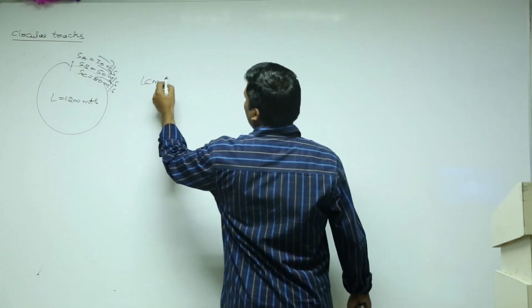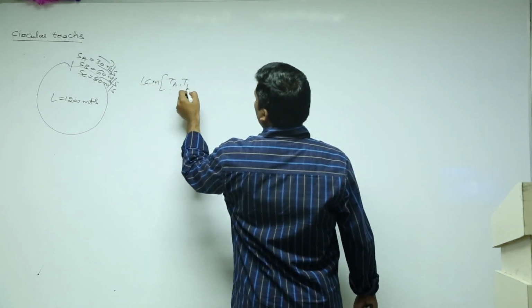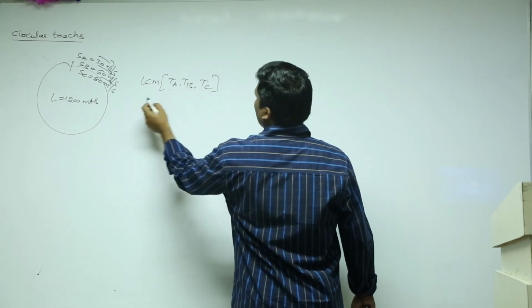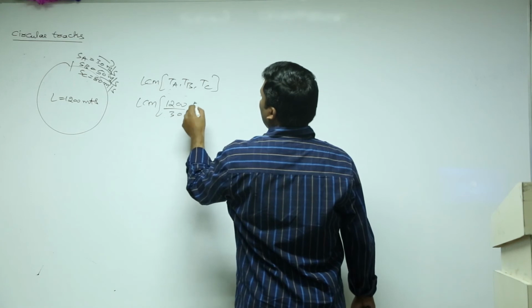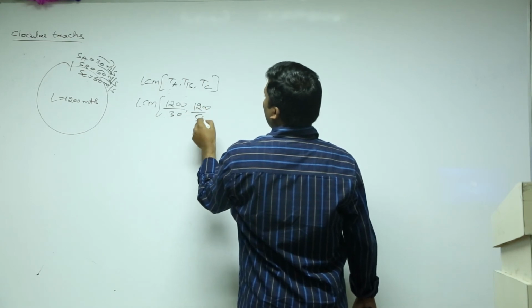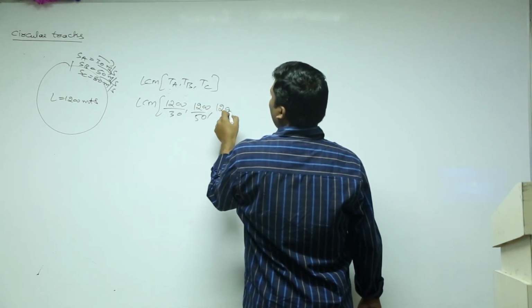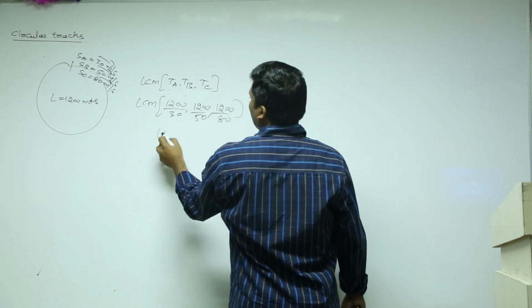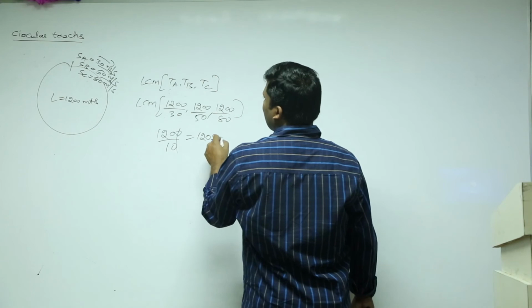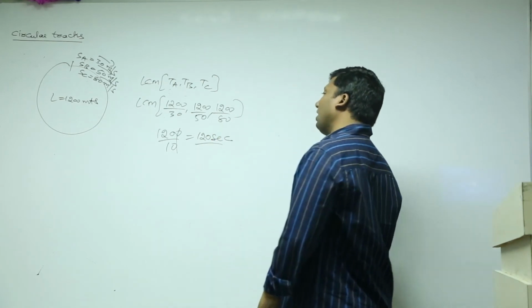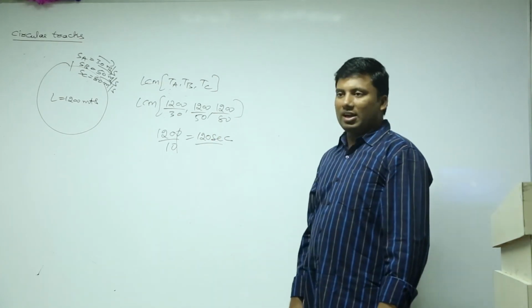It is nothing but the LCM of TA, TB, TC. So LCM of 1200 by 30, 1200 by 50, 1200 by 80. It is 1200 by 10. The answer is 120 seconds. Time taken to meet again at the starting point is always the LCM.